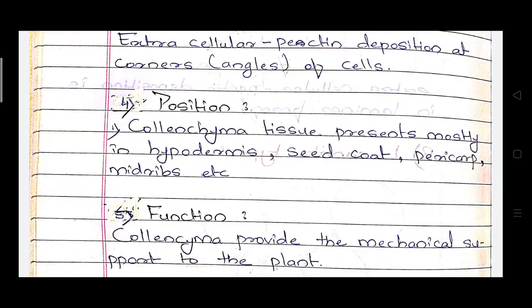The hypodermis is the region below the epidermis, and mostly in the hypodermis these collenchyma tissues are present. Also it is present in the seed coat, the outer layer of a seed. Also in the midrib, that is the biggest central vein in leaves, these collenchyma cells are present.